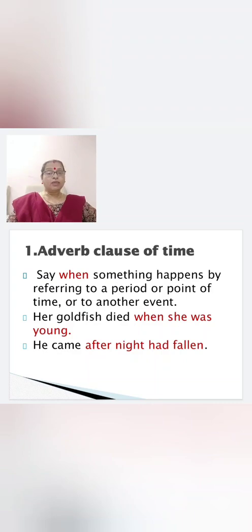Then he came after night had fallen. Main clause: he came. When did he come? After night had fallen. So it is introduced by the subordinating conjunction after, and after night had fallen is adverb clause of time.